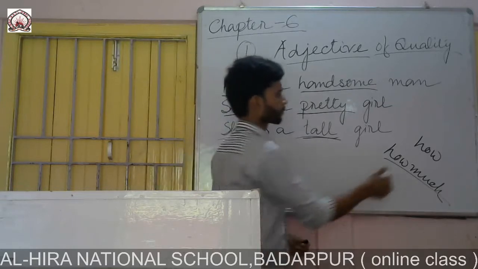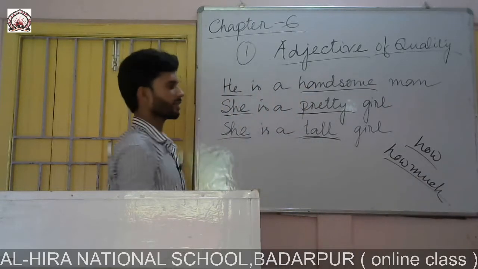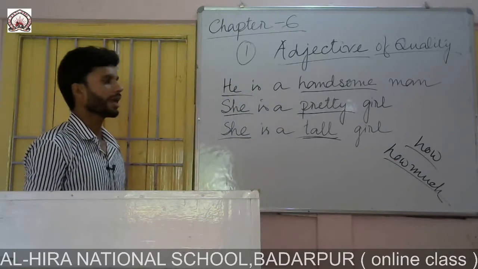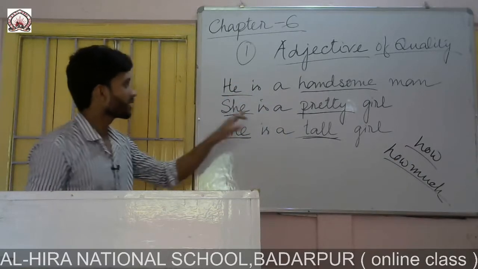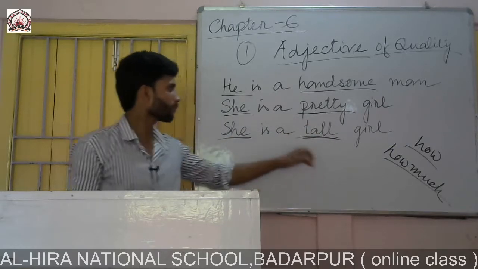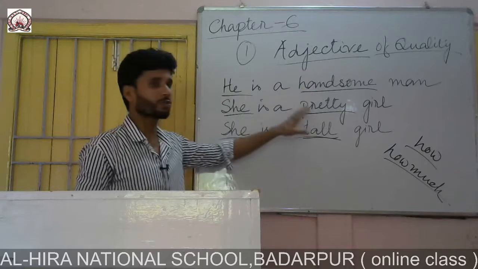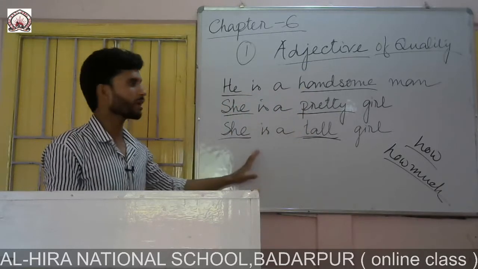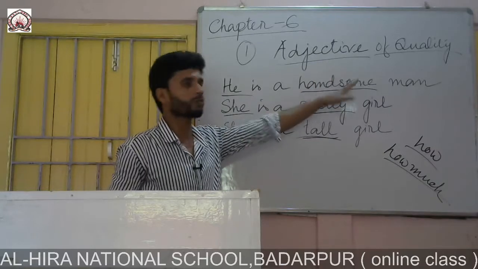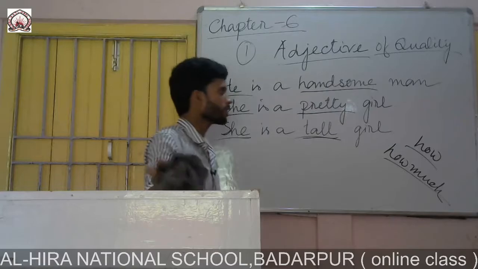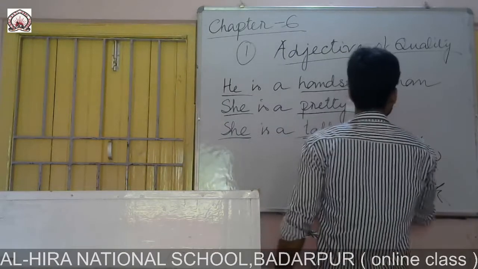But here this sense is coming, how. He is a handsome man, she is a pretty girl, she is a tall girl. So these words are describing the quality of these pronouns. They are adjectives and they come under adjective of quality because they are describing quality. So this is about adjective of quality.